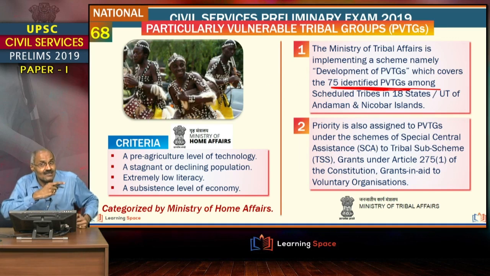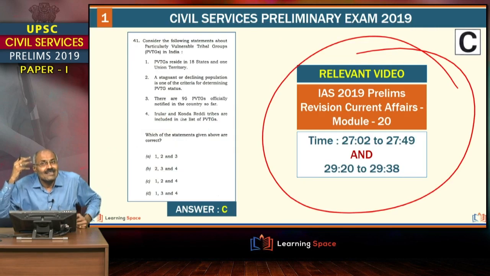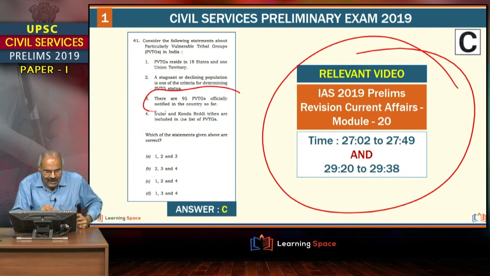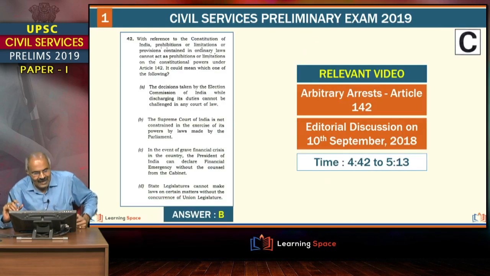Previously, one more question pertaining to the Maternity Benefit Act was also asked to test the remembrance power. 2-3 questions are asked in UPSC to test the remembrance power of the student, right? So friends, if you eliminate this, straight away you can get the answer. If you eliminate 3, through the elimination process this becomes very, very easy, right friends?